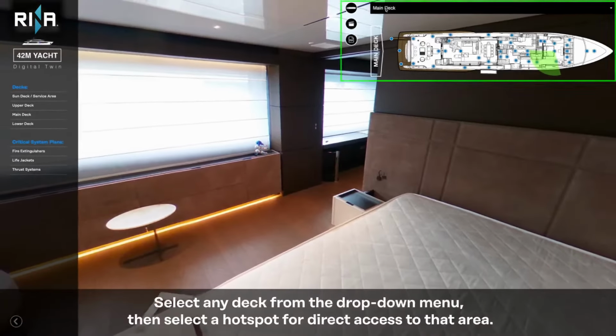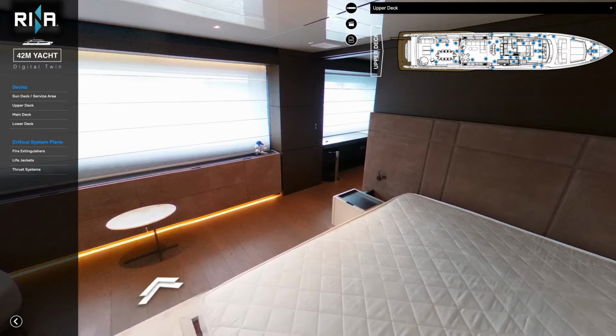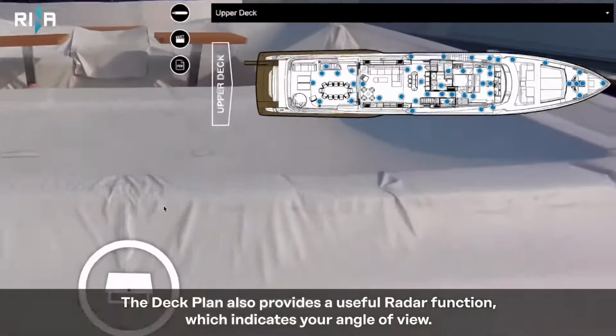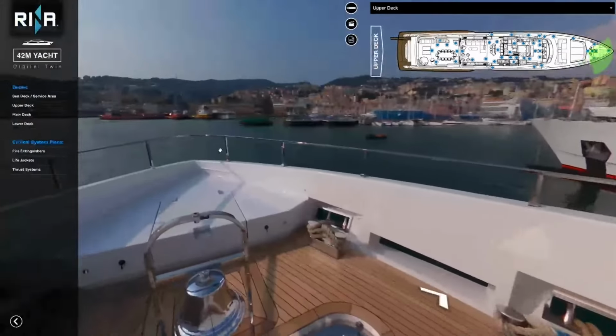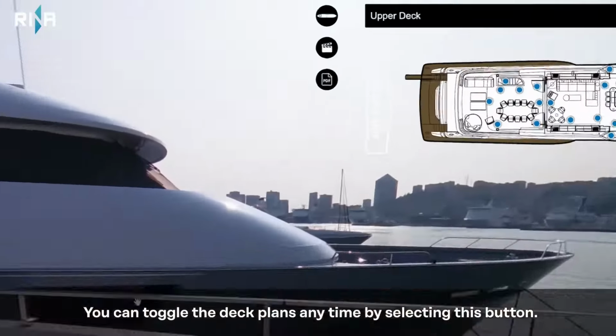Select any deck from the drop-down menu and select a hotspot for direct access to that area. The deck plan also provides a useful radar function which indicates your angle of view. You can toggle the deck plans anytime by selecting this button.